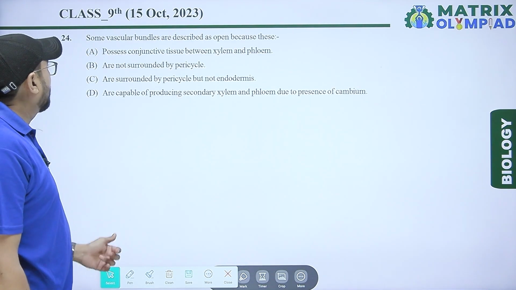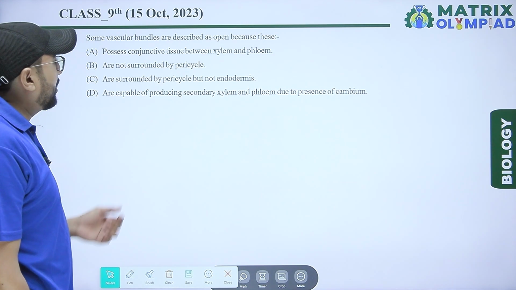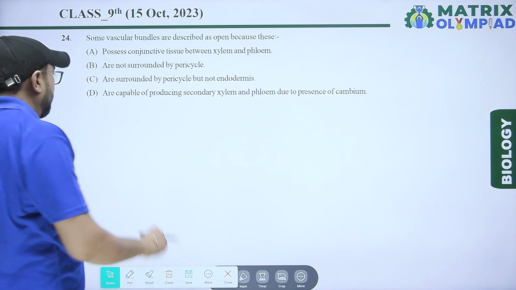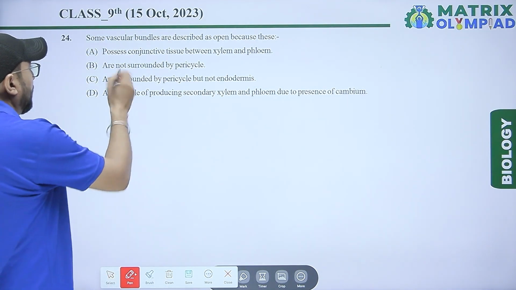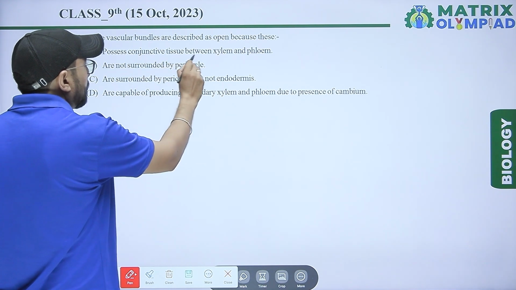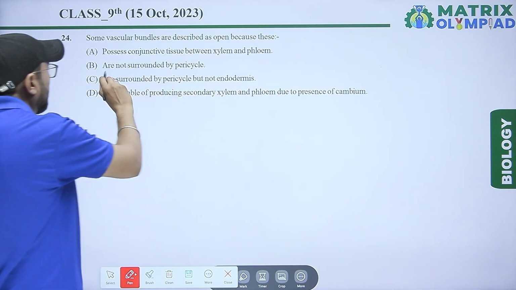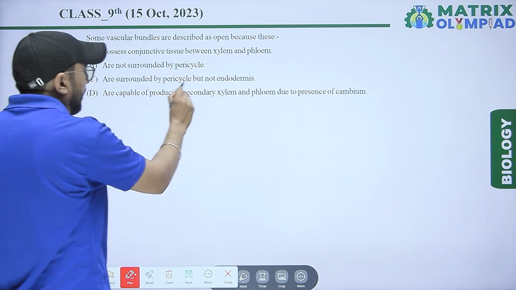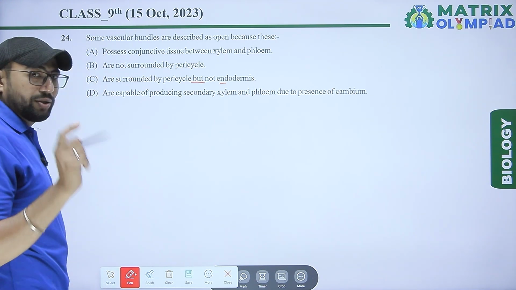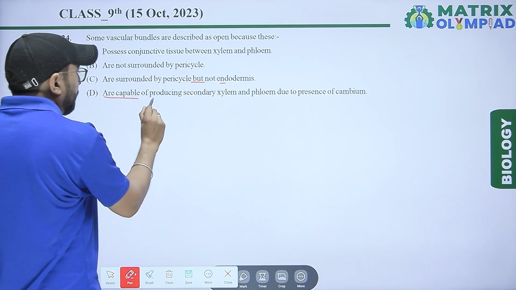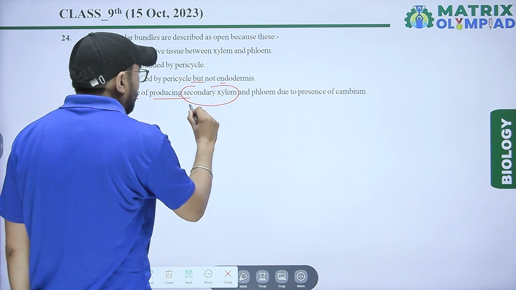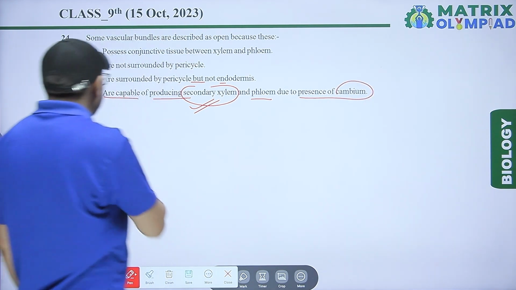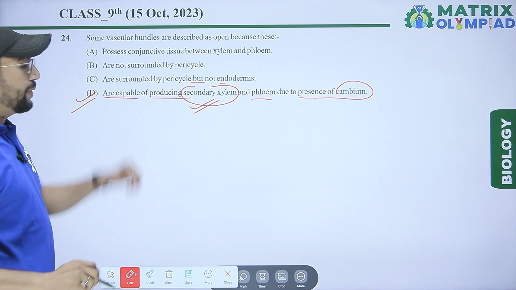Next question, some vascular bundles are described as open because they pass conjunctive tissue between xylem and phloem? No. Are not surrounded by pericycle? No. Are surrounded by pericycle but not endodermis? No. Are capable of producing secondary xylem and phloem due to presence of cambium. That is the right answer for open.